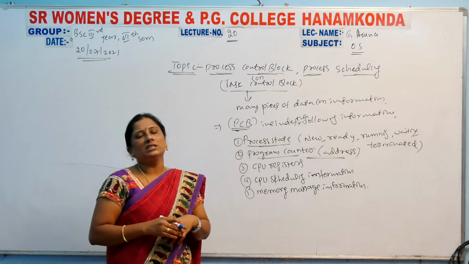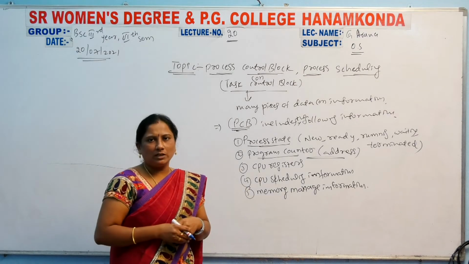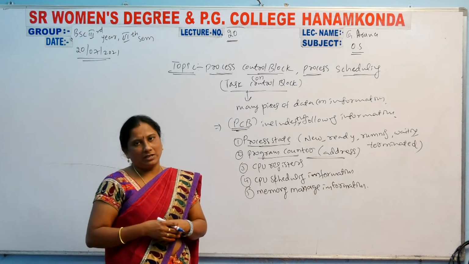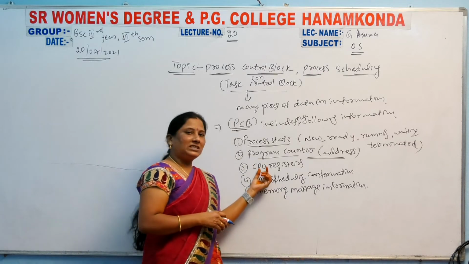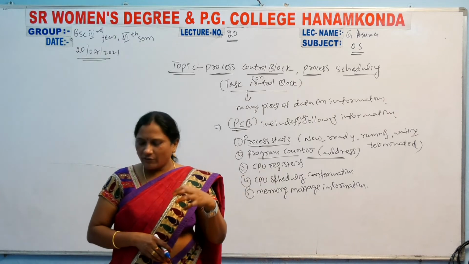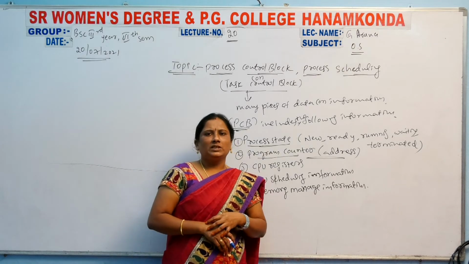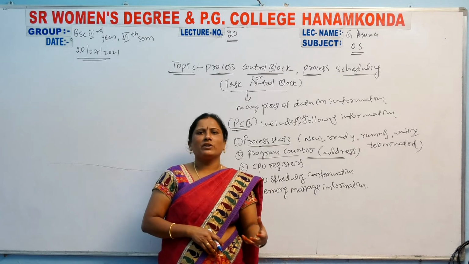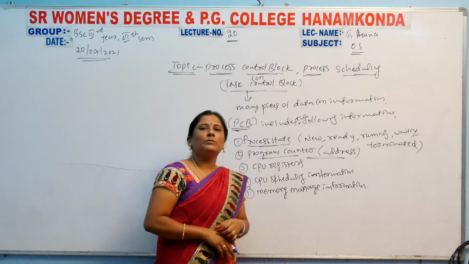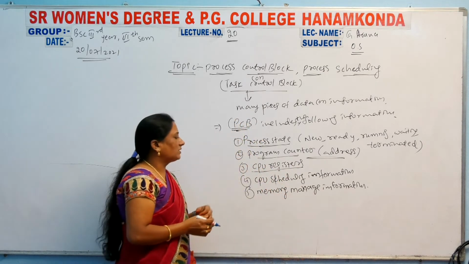The data will be stored either temporarily or permanently, depending on the user. Whenever you save the file, the data will be stored permanently. Whenever you type in the file, before saving, the data will be stored temporarily. The registers hold saved information, and if any interruption occurs in the middle, like power off, that information will also be in the CPU registers. Clear?